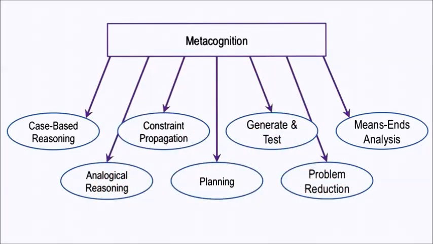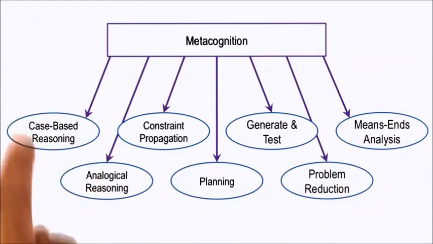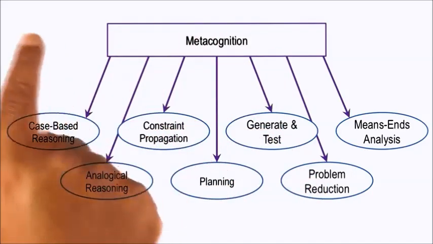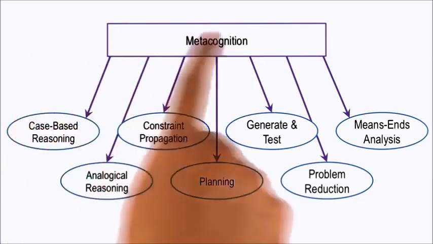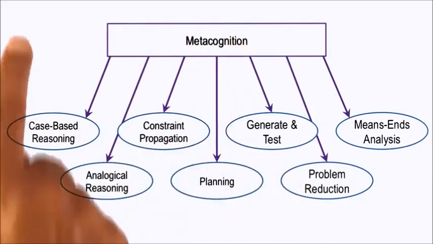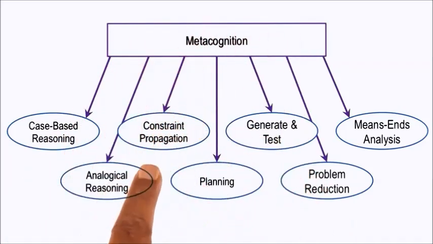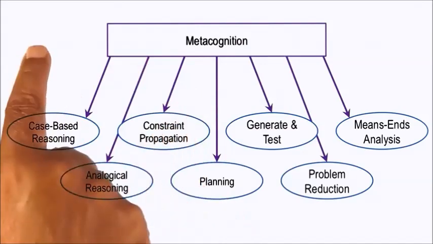Let us take an example. Supposing that metacognition comes across a problem and it must select among these strategies. Metacognition might ask itself, what strategy did I pick the last time I came across a similar problem? This is case-based reasoning at a meta level. To complete this example, metacognition might say, the last time I used constraint propagation as a technique for this particular problem, this time I'll use constraint propagation again.